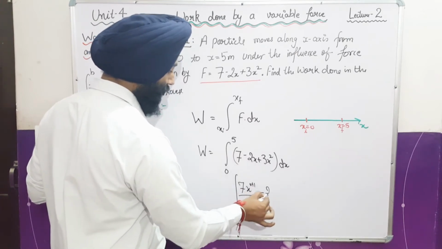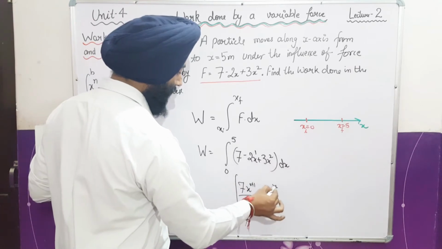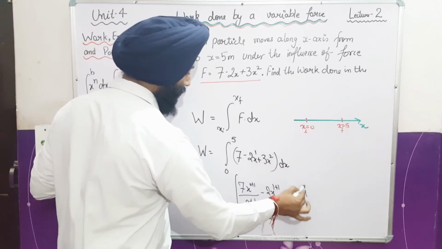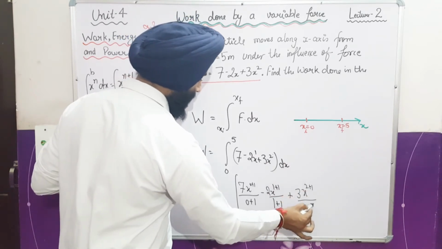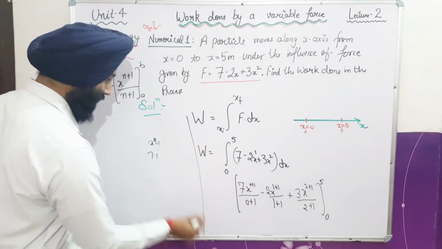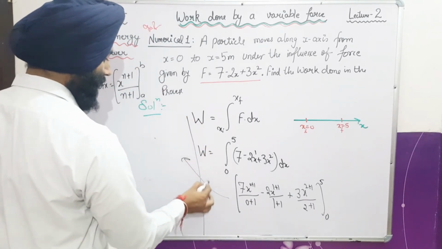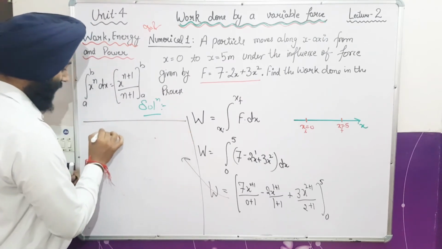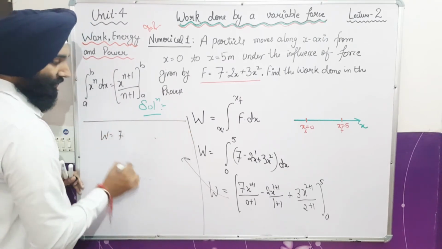So here minus 2x raised to power 1 plus 1 upon 1 plus 1, plus here 3 power is 2x raised to power 2 plus 1 upon 2 plus 1. From where to where is the limit? From 0 to 5, fine. So now I am solving here. This is the value of work done, so here we have the value of work done as 7.